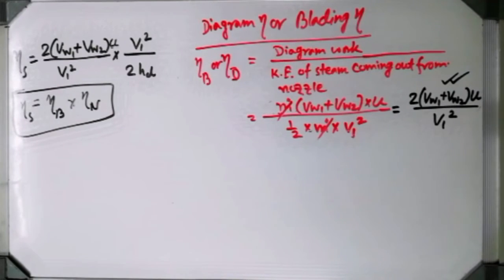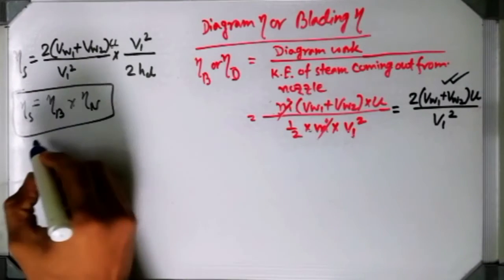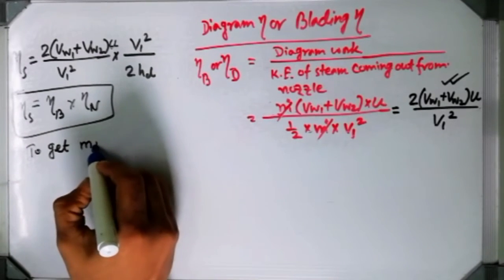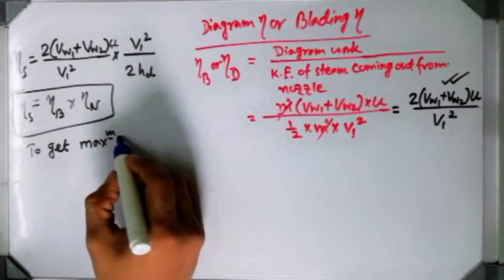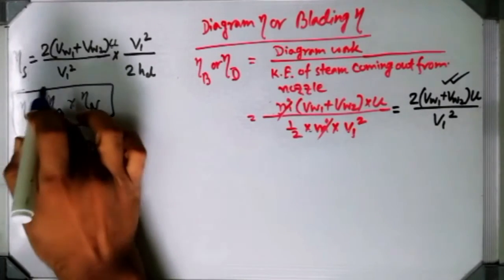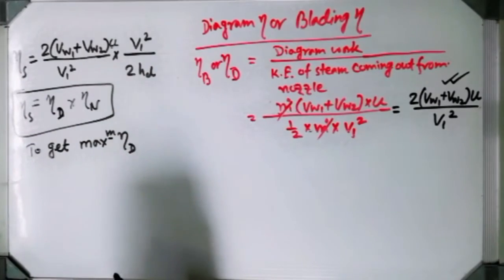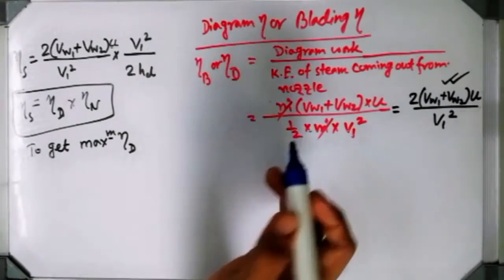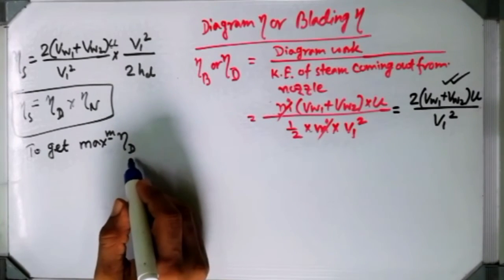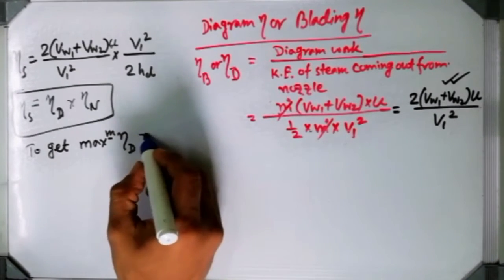So if I want to get maximum eta D, meaning diagram efficiency, I place it as eta D. Diagram efficiency is the more common term, but mind it, diagram efficiency and blading efficiency are the same. To get maximum eta D, what do we do?